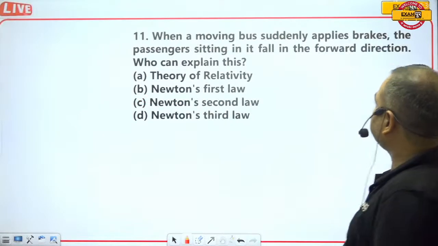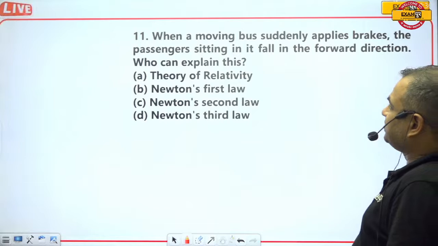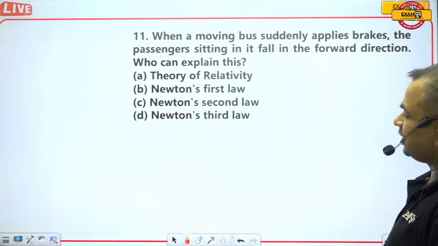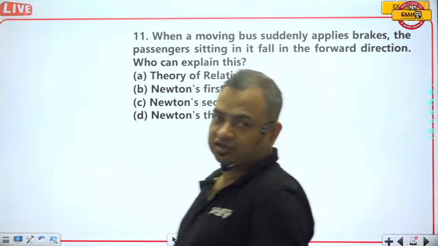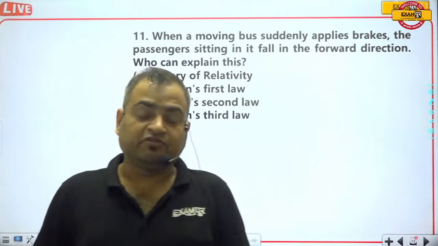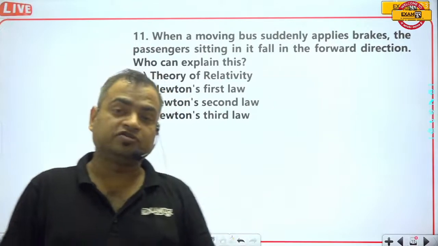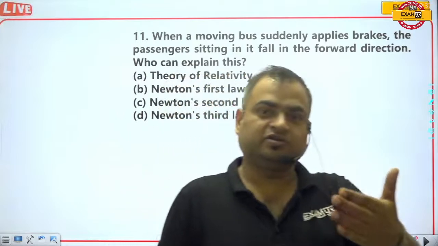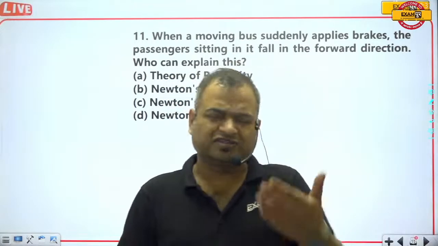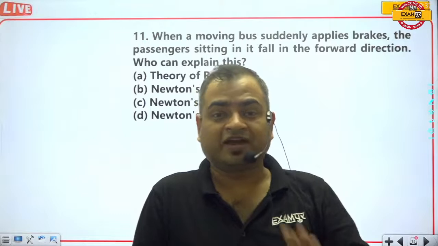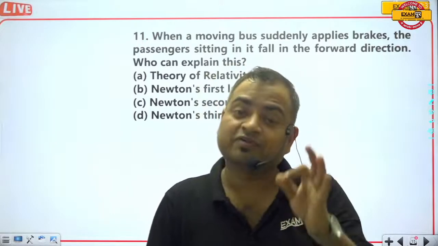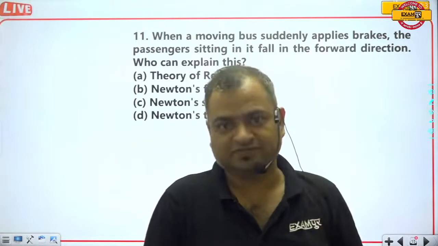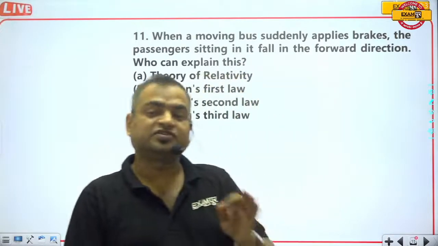Now, when a moving bus suddenly applies brakes, the passengers sitting in it fall in the forward direction. Who can explain this? This is known as inertia of motion. All the passengers were moving in the forward direction with some velocity when the brakes were applied on the bus. But the brakes were applied on the bus, not on the passengers, so the bus stops suddenly.